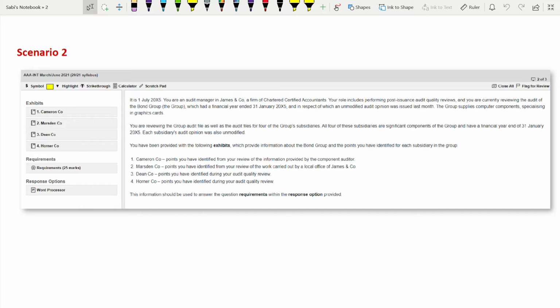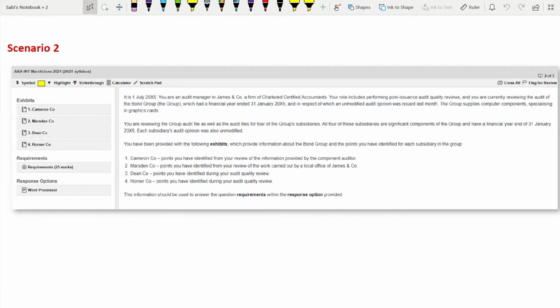Okay, so as you can see on the screen we have scenario 2. Let us go through the scenario before we go through the requirements and the exhibits in detail. You can see that there are 4 exhibits and the response option is only the word processor. This is a 25 marks question. Yesterday I covered a 50 marks question from Section A. Today and tomorrow I'll be covering questions 2 and 3, which are 25 marks each.